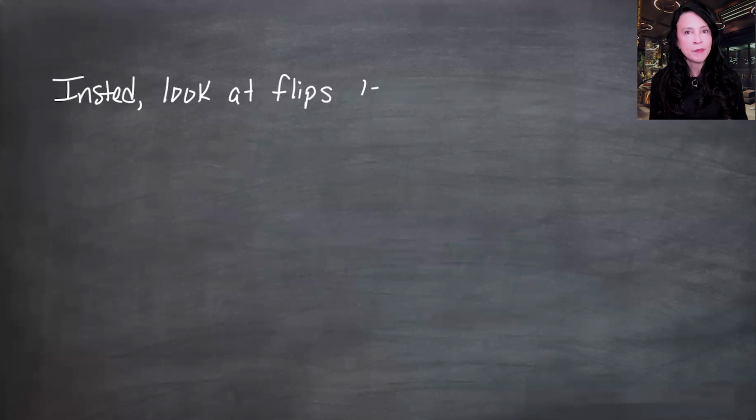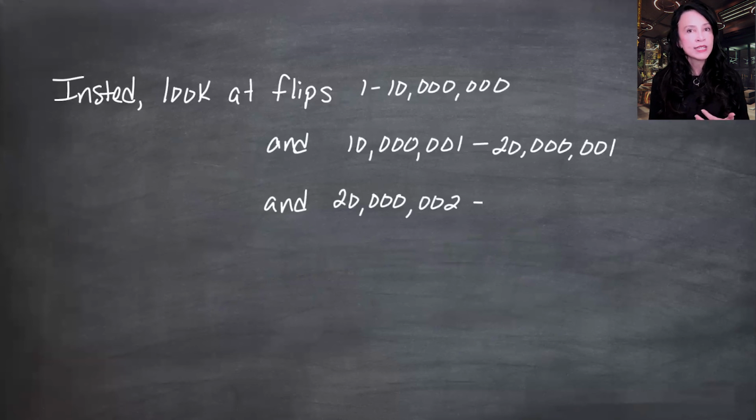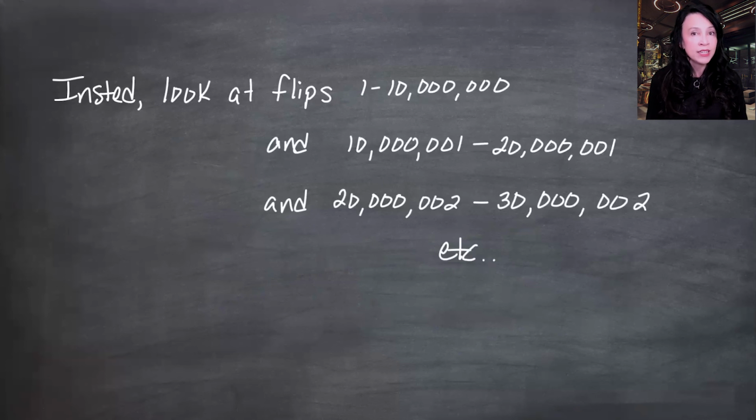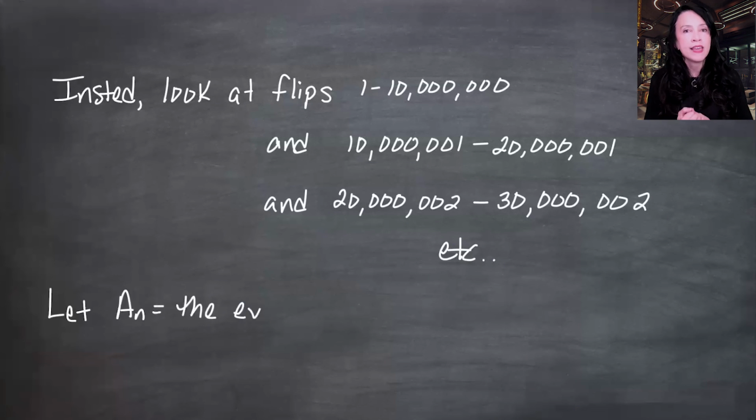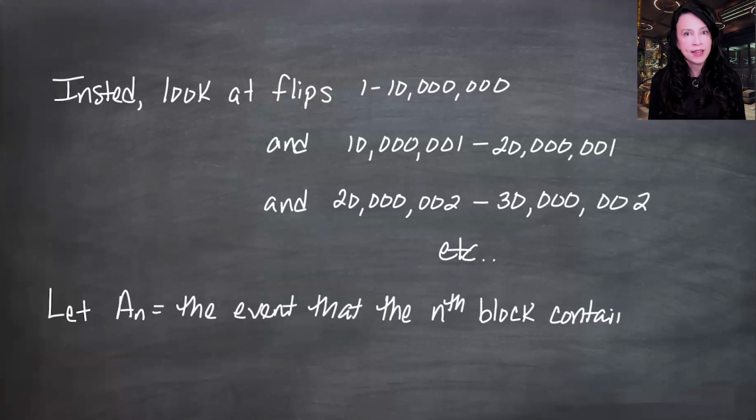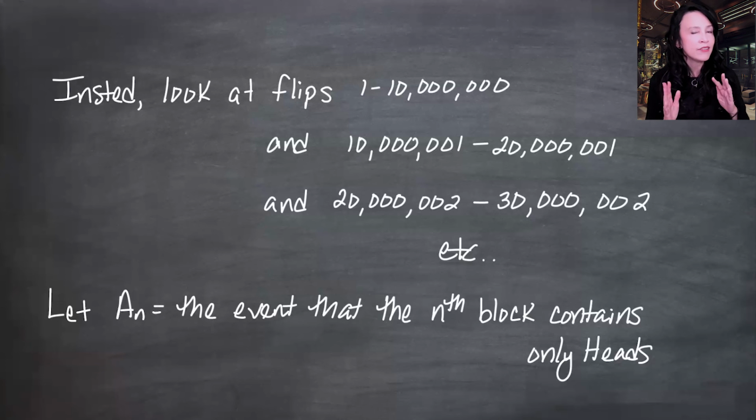To get rid of this problem, I'm going to start looking at non-overlapping blocks of flips. So let's consider flips 1 through 10 million, and then 10 million and 1 through 20 million, and then 20 million and 1 through 30 million, etc. And let's let A_n be the event that the nth block is all heads. So because they're non-overlapping, I do now have independent events. Seems like a big waste of information, but this is going to get us there.